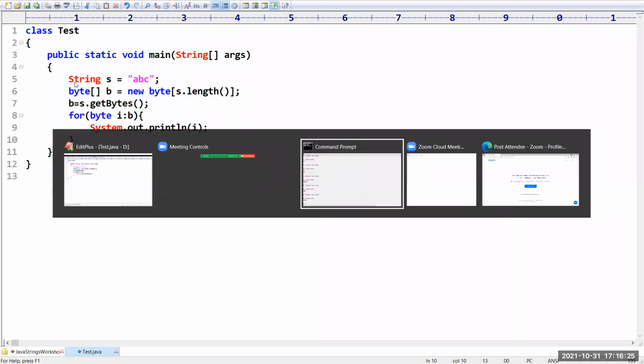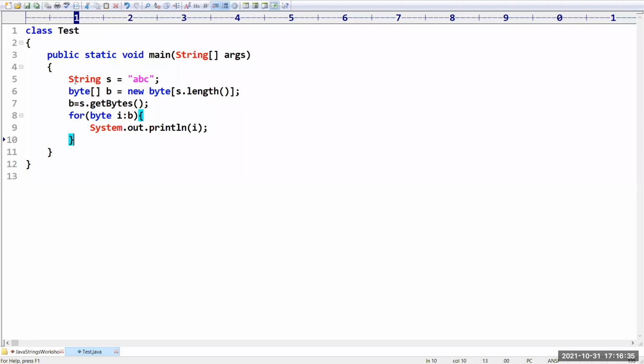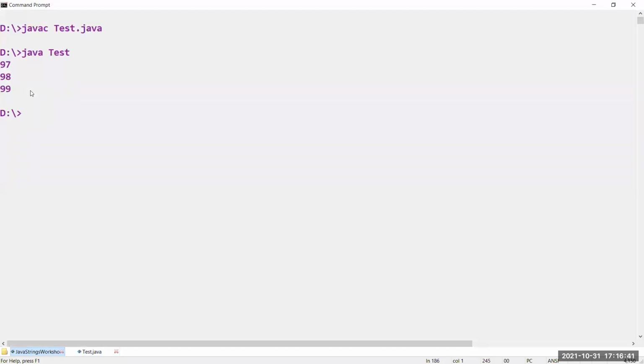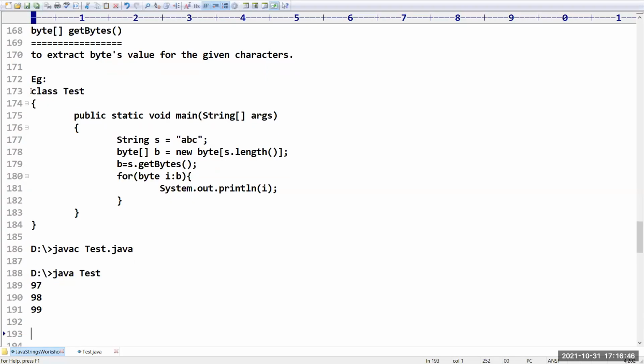Okay, let me see what will happen. 97, 98, 99, like this we are going to get. How do we get these? Because abc is there, the corresponding ASCII values are its byte values. So I think it is very clear for you people. Do you have any doubts up to this? Please confirm. Clear, right? Very good.